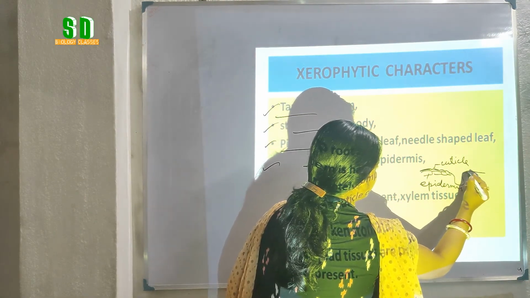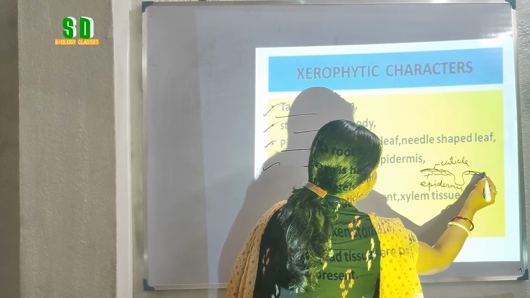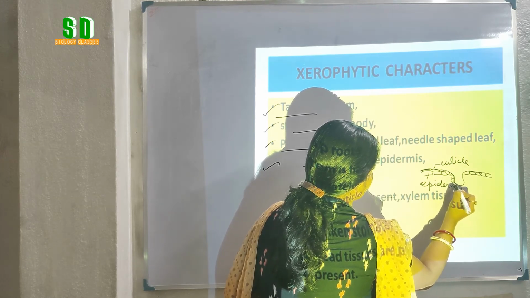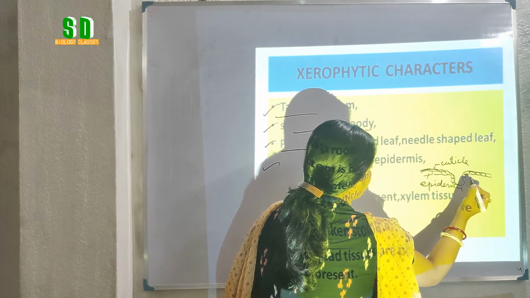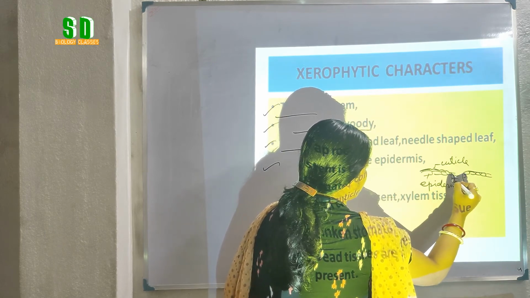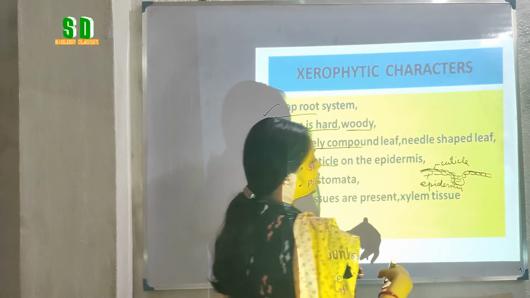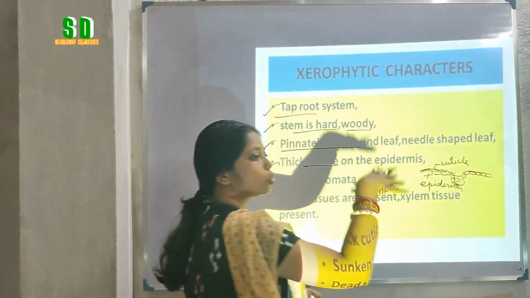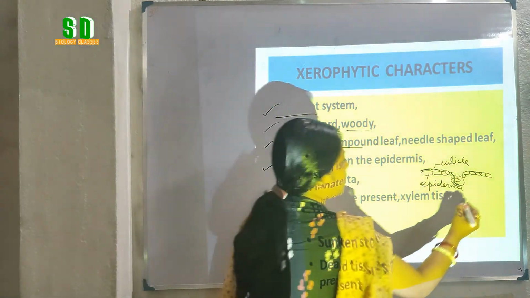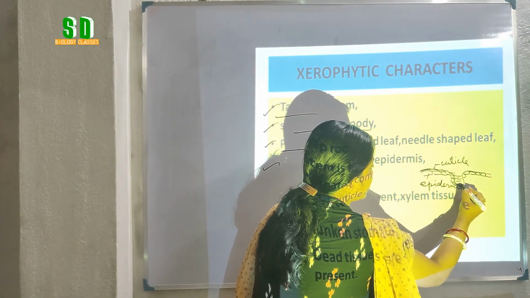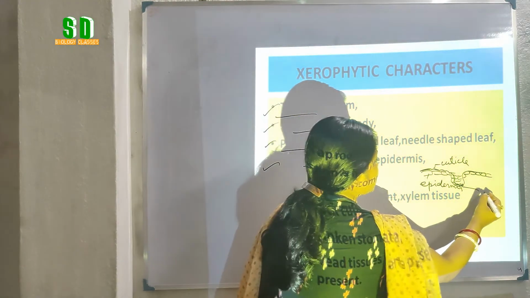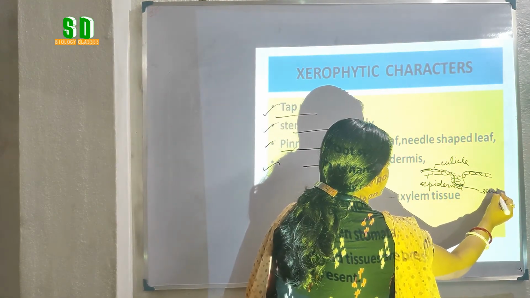What is this sunken stomata? Usually stomata are present on the lower surface of the leaf, on the epidermal layer. But when the epidermal layer becomes a little inverted inside, so that they are not exposed to the outer surface, and stomata are present in that inverted portion of the epidermal layer, then it is known as sunken stomata.